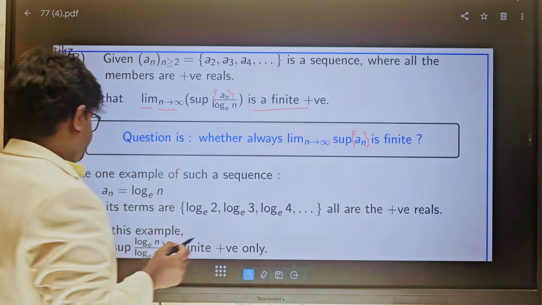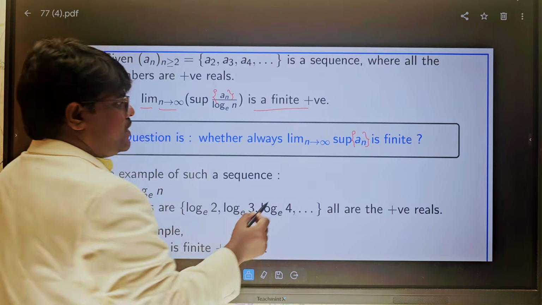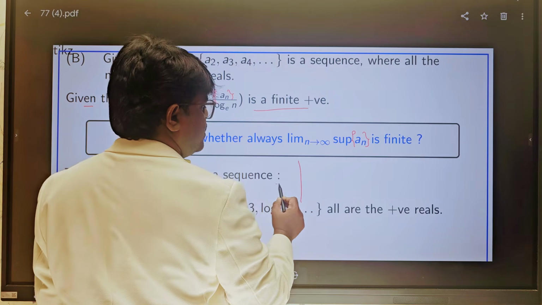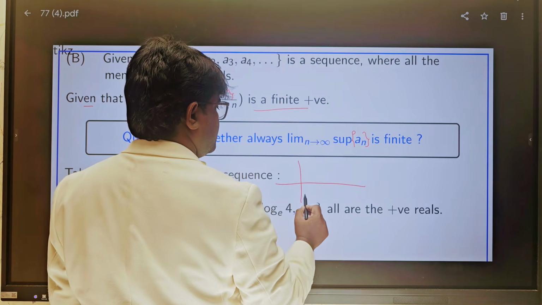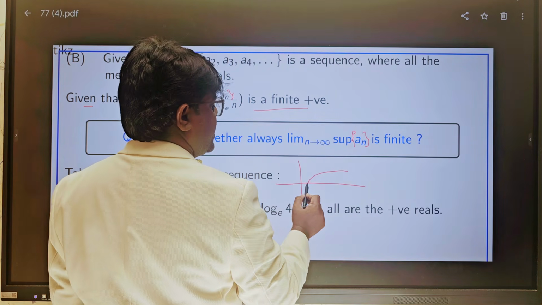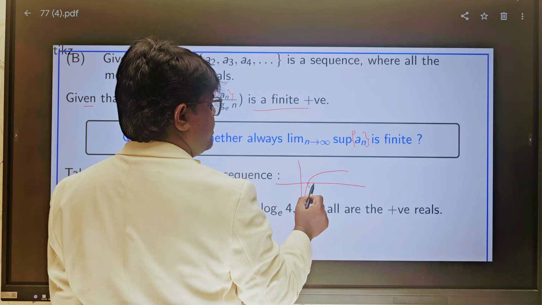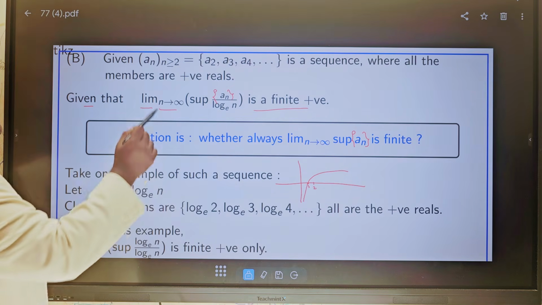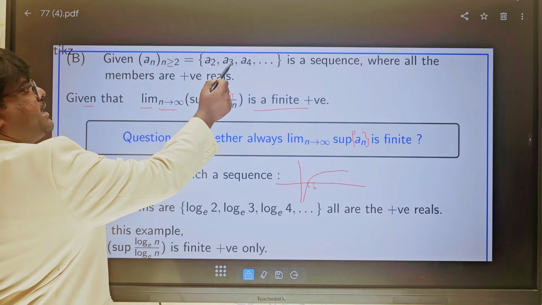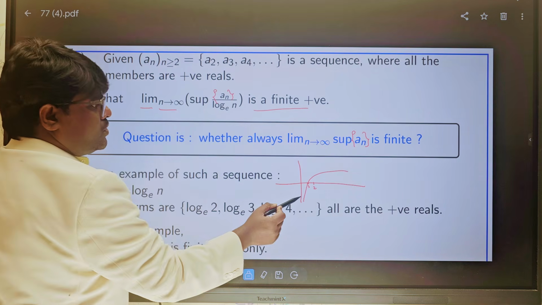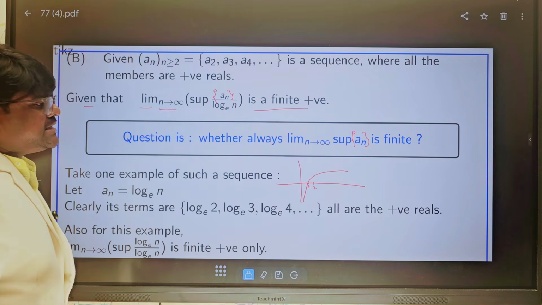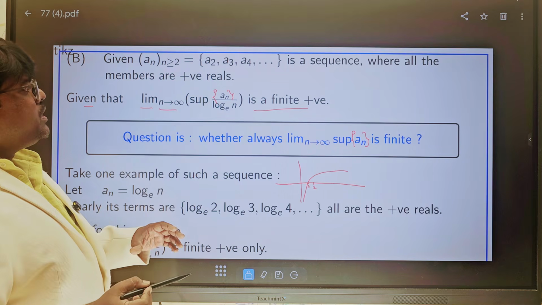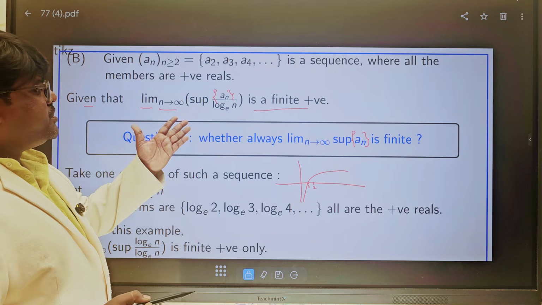Now we will check. I will take one example. The logarithmic function at 1 is 0, and from 2 onwards it is positive, because A2, A3, A4 is a sequence. So I am taking one example that is suitable for the given information.